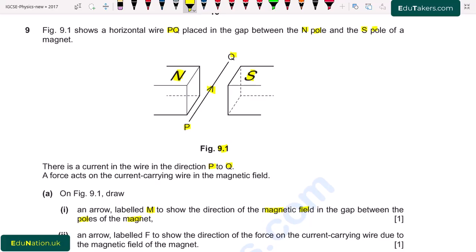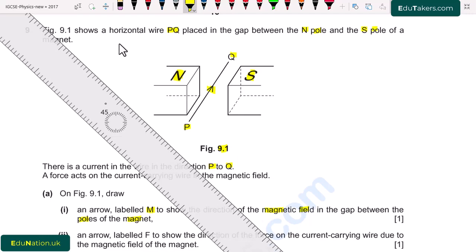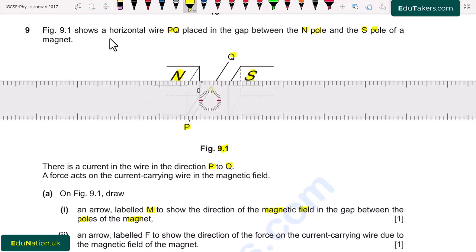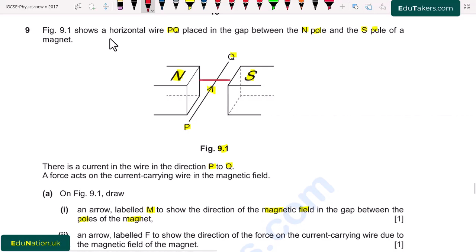So in this case the direction of the magnetic field will be from left to right. I draw an arrow in that direction. So this is the direction of the magnetic field and we have to label it with M.